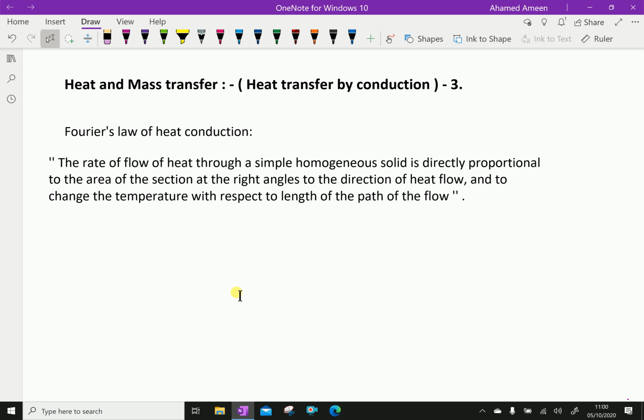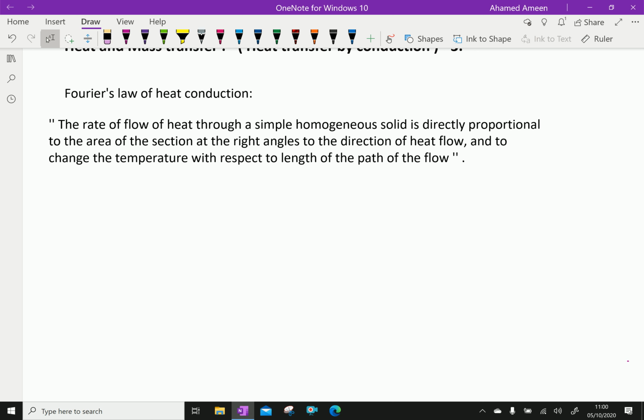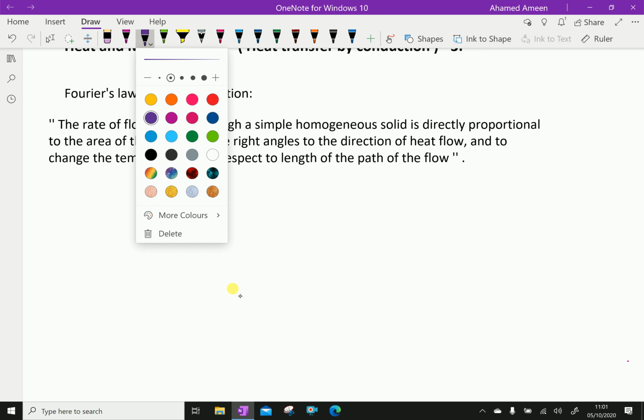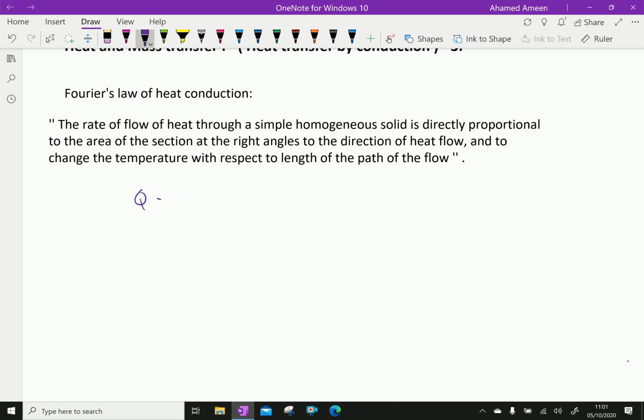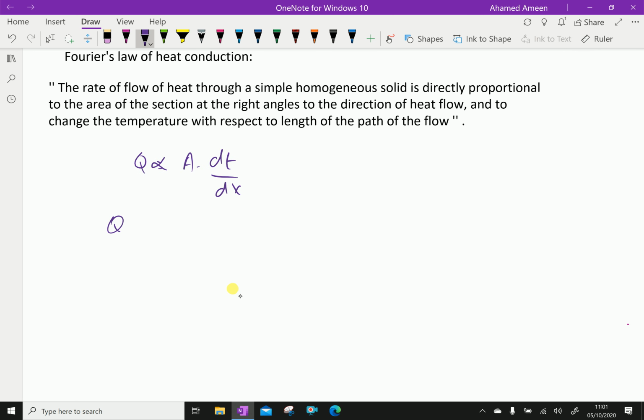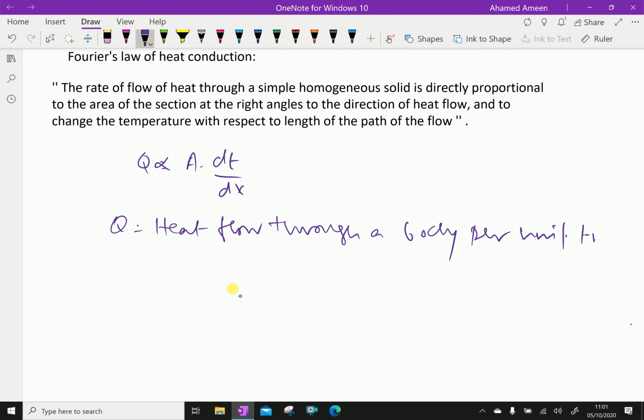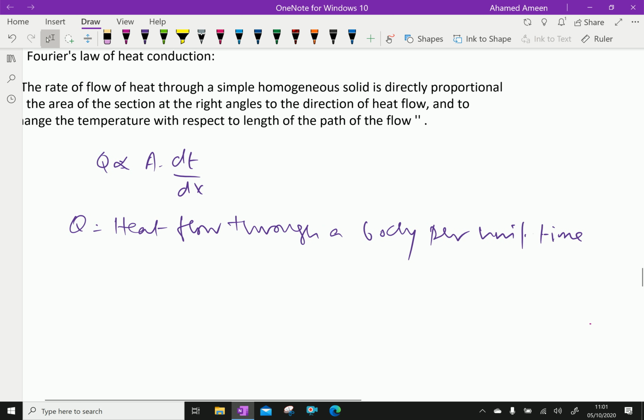Mathematically, we can represent Fourier's law like this: Q is proportional to A into dT by dx, where Q equals the heat flow through a body per unit time, that is in watts.